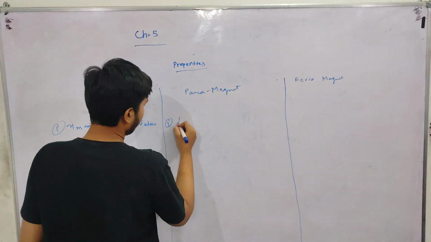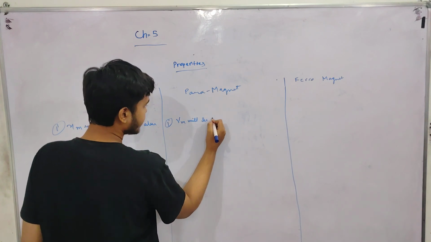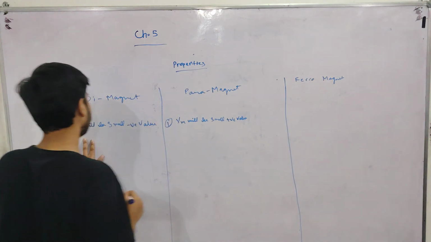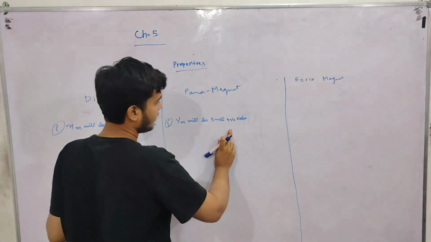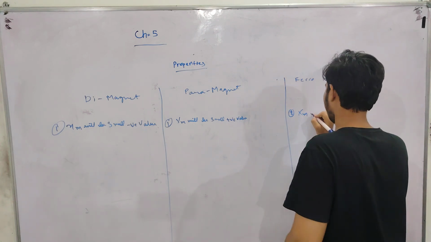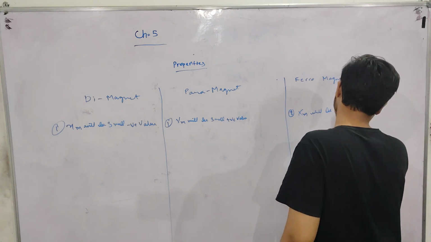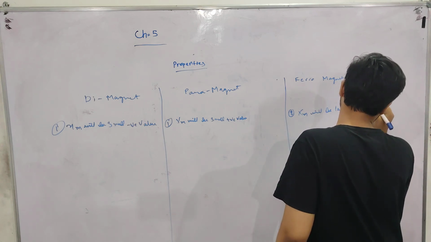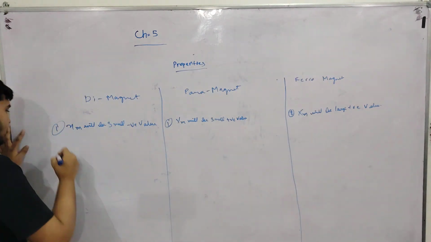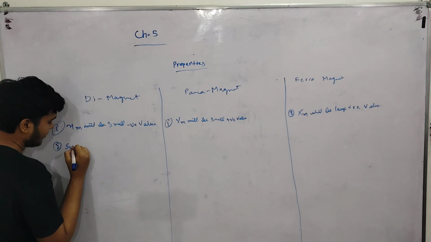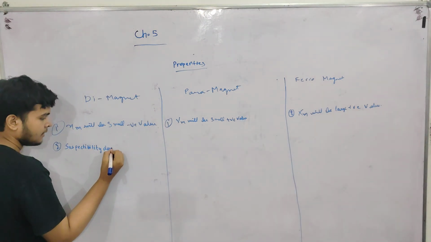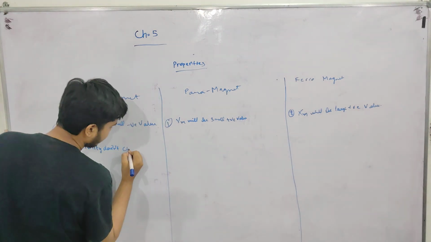In paramagnetic, Xm will be a small positive value. Magnetic susceptibility will be small negative, then small positive, and here in ferromagnetic, Xm will be a large positive value, a very large positive value. Now, magnetic susceptibility doesn't change with change in temperature.